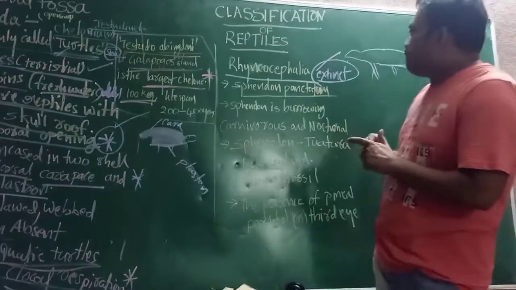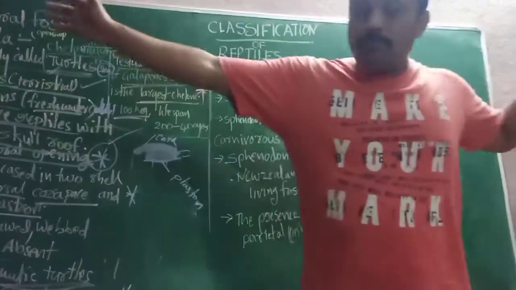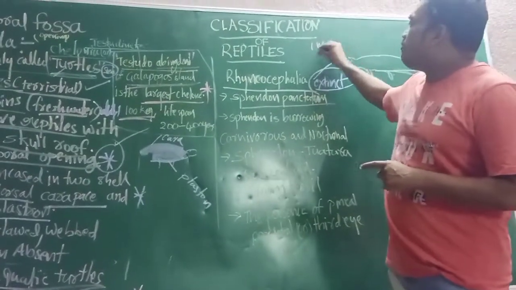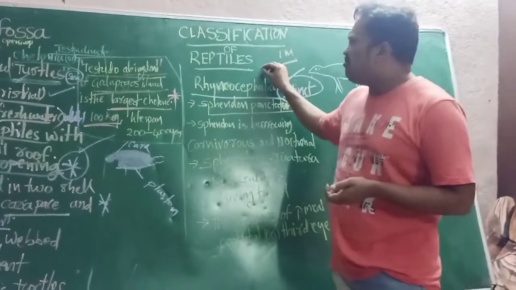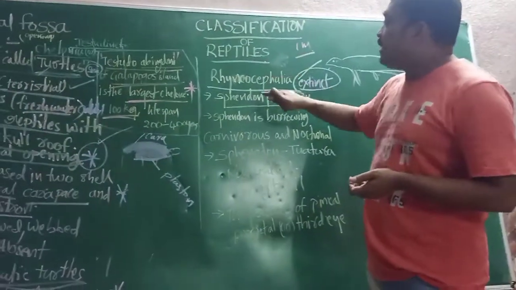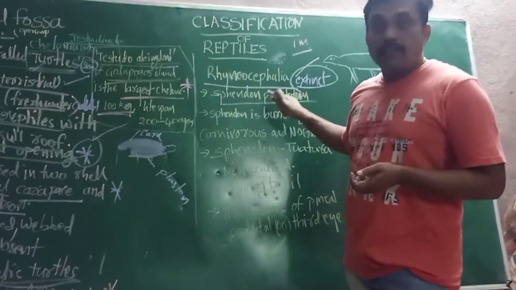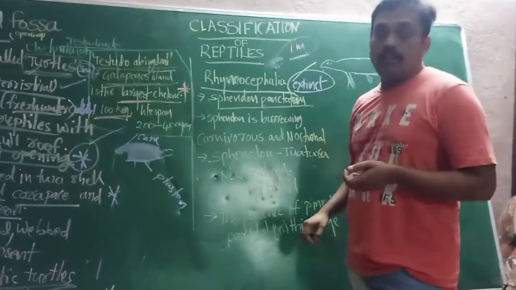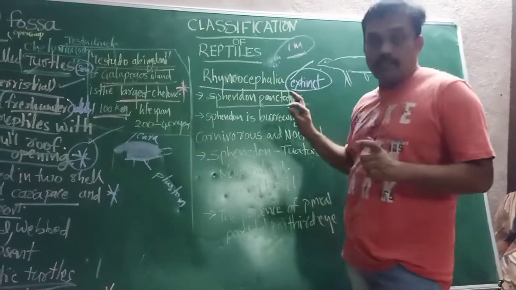But actually, what will this look like? That length is approximately 1 meter. Whatever grass lizard we are seeing may be a few centimeters, 10 or 15 centimeters. But this Rhynchocephalia, Sphenodon punctatum which is living, is approximately 1 meter long. Especially they look like lizards.